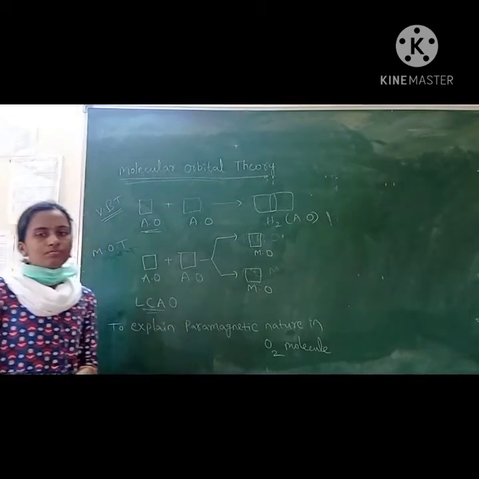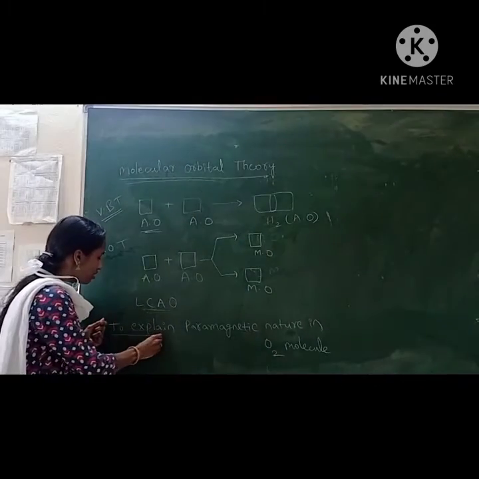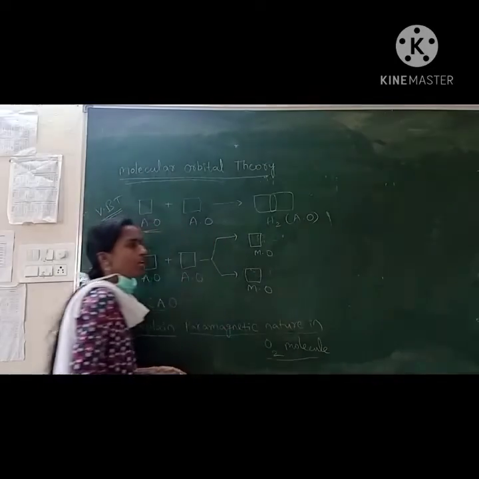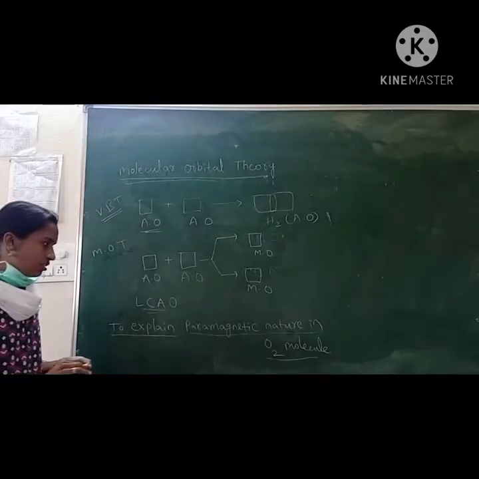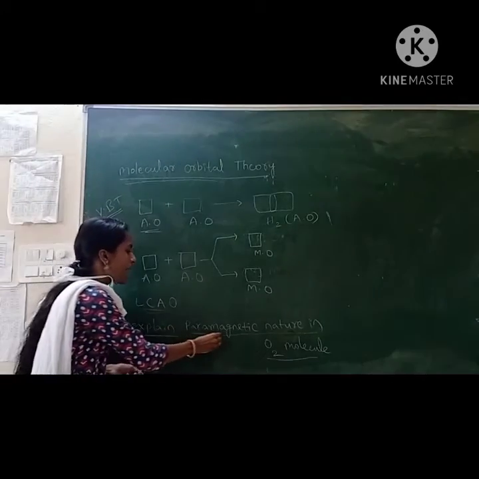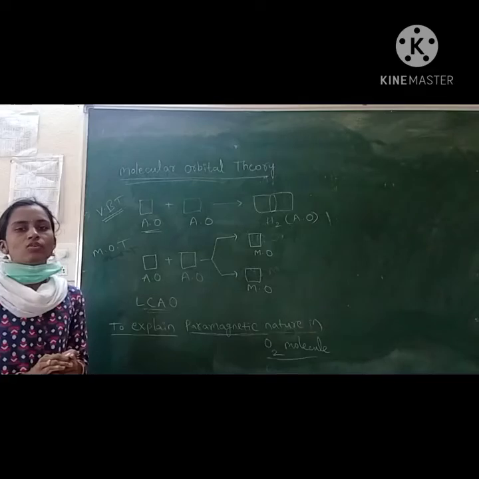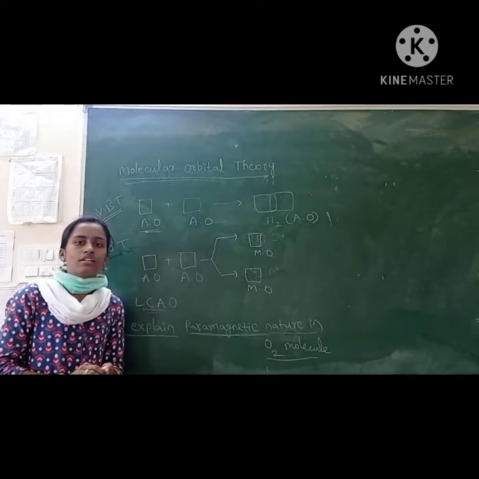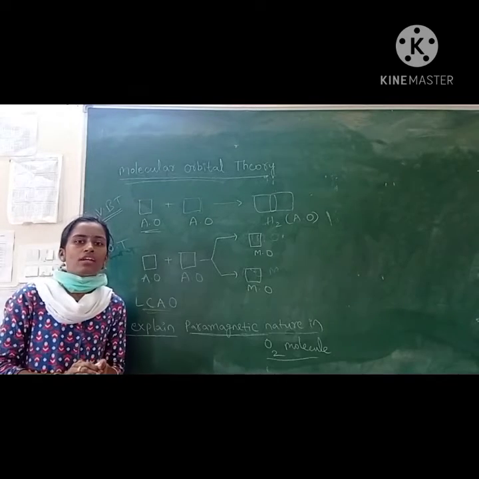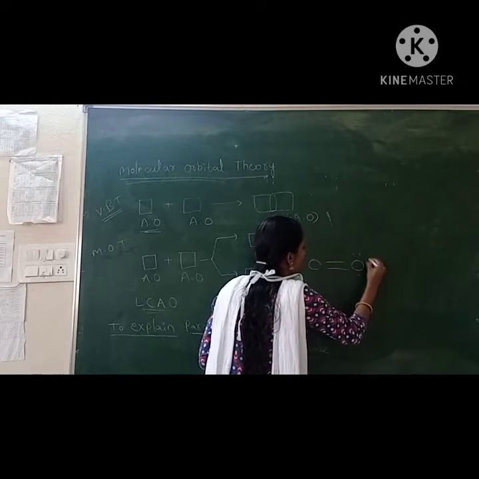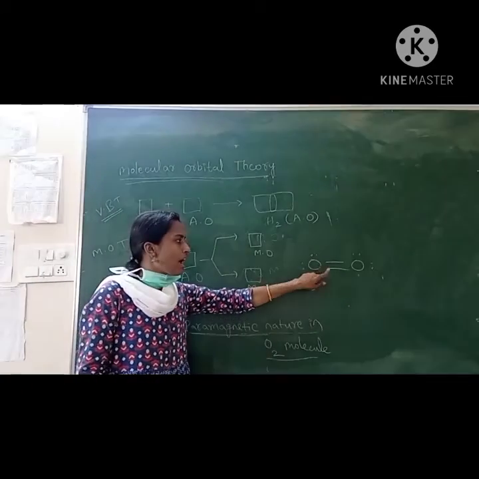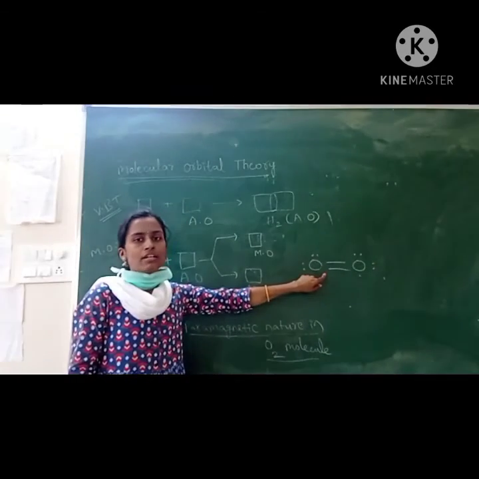The main thing is to explain the paramagnetic nature of the oxygen molecule. This theory considers the paramagnetic nature of oxygen. According to VBT, oxygen is diamagnetic because it contains all paired electrons. If you see the oxygen molecule, all electrons are paired, so according to VBT it should be diamagnetic in nature.